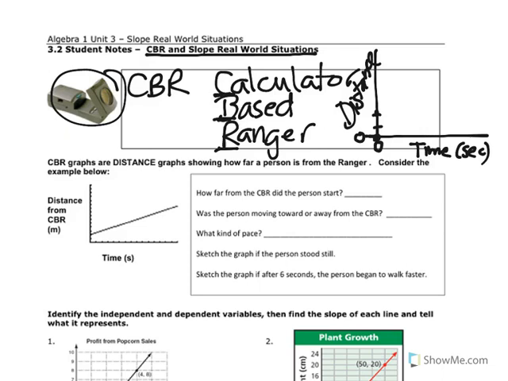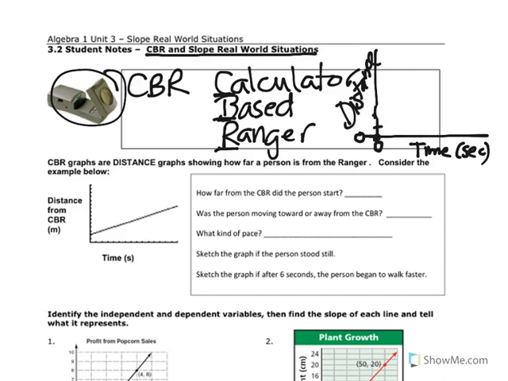So if they walk at a steady pace, it'll go like this. If they speed up, it's going to get taller. If they slow down, they go like this. So if they start coming back toward the CBR, it's going to come this way because it's going to calculate the distance from the CBR.